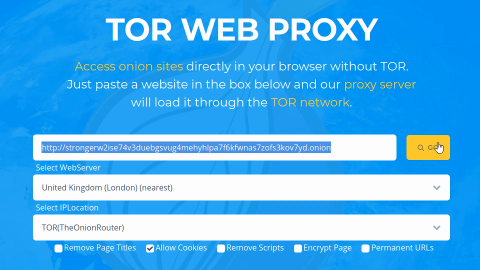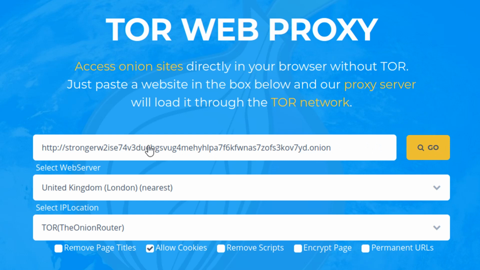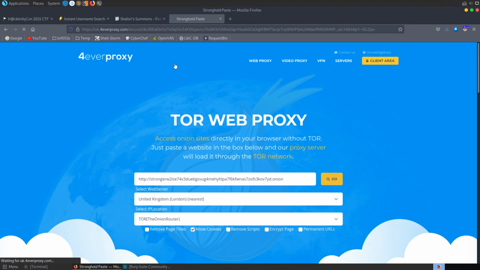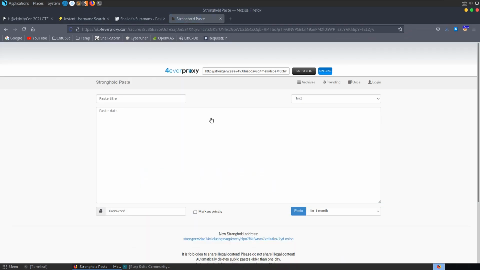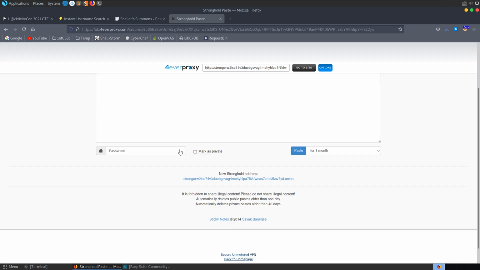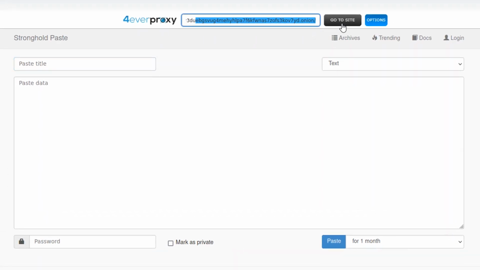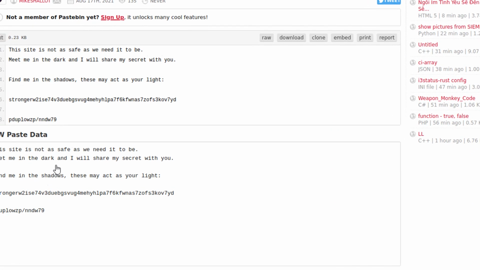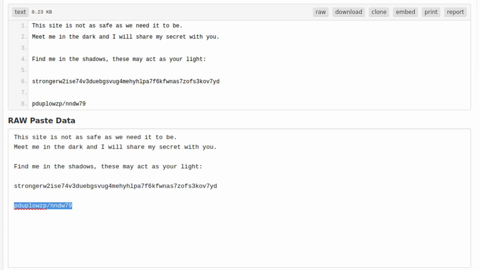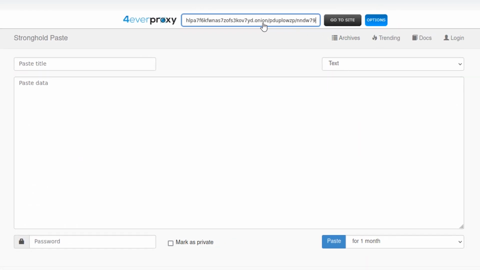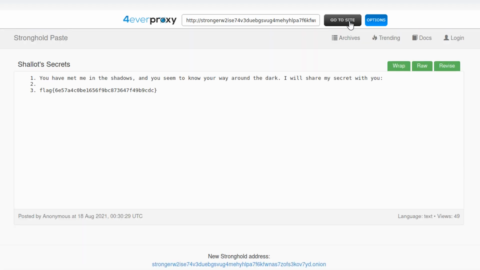.onion, and make sure it's a valid domain first of all, and that loads. We don't get anything here. You can see here it's a paste, looks a bit like Pastebin, quite a simple kind of paste site, but what we missed there was the directory and the file name. So you can see here we've actually got this path that we need to also provide, so let's insert that as well. Go to site, and eventually it'll load up with our flag.